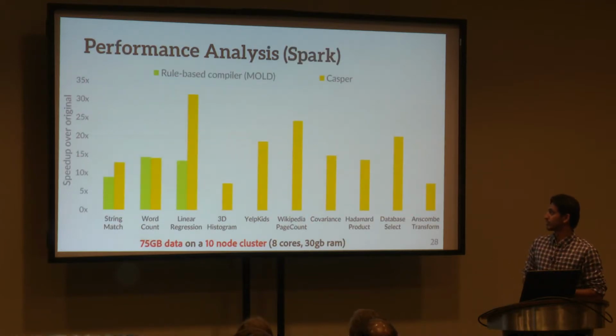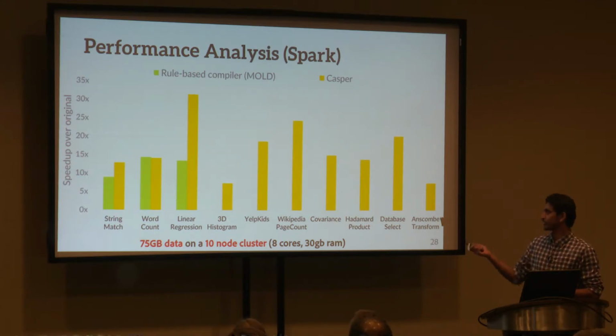So how well does it work? So the first comparison that we wanted to do was with a rule-based compiler. So Mold is some prior work that tries to do the exact same translation from Java to MapReduce, or Spark specifically. The problem is it was not an open source tool, so we could only compare against the algorithms or the code fragments that they did in their own evaluation.